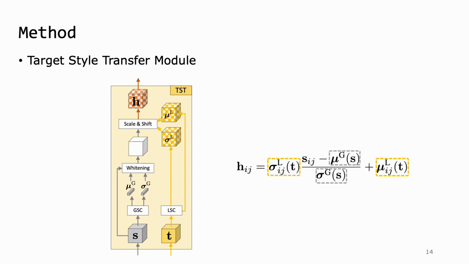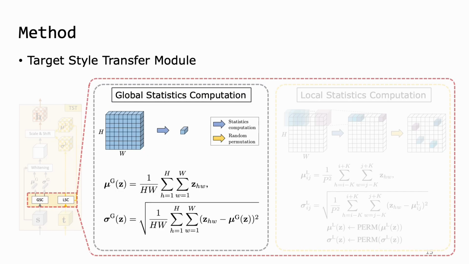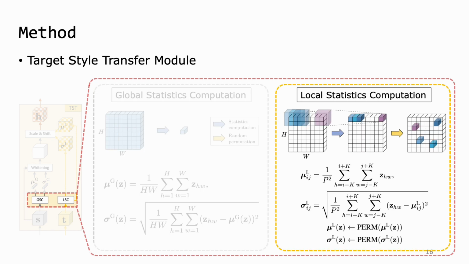Next, I will explain how to calculate both global and local statistics used for generating synthetic target features. To obtain global statistics, we simply calculate the mean and standard deviation of the source over its spatial dimension. The statistics are then utilized for whitening the source feature. To exploit diverse local styles from the target, we calculate local statistics of the target. The statistics enable the synthetic features to contain richer target styles.